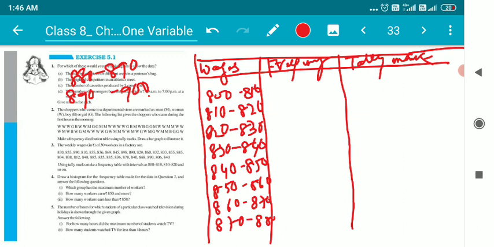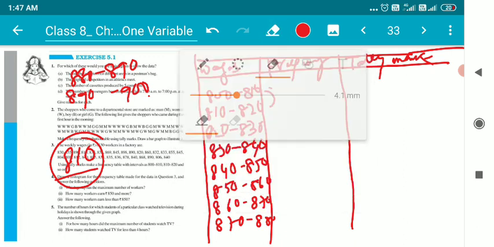Children, one thing before I start, I want to explain. Suppose a wage is 810. So now this wage 810 will come in which category? Here is 800 to 810, then the next one is 810 to 820. So in which category will 810 come? Suppose someone's wage is exactly 810. Children, it will always come in the next category, from where it's starting, not in the category where it's ending. It will come under the category where it's starting.